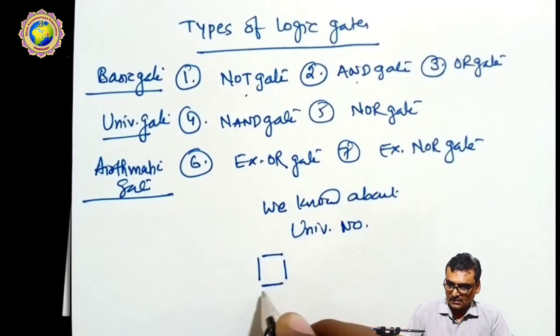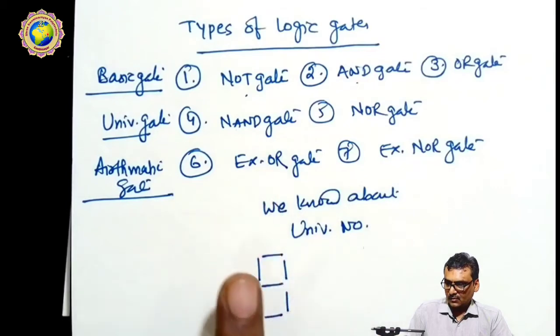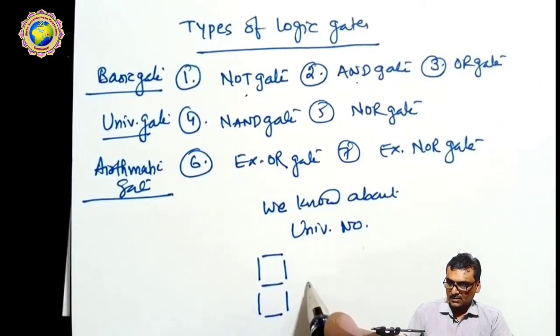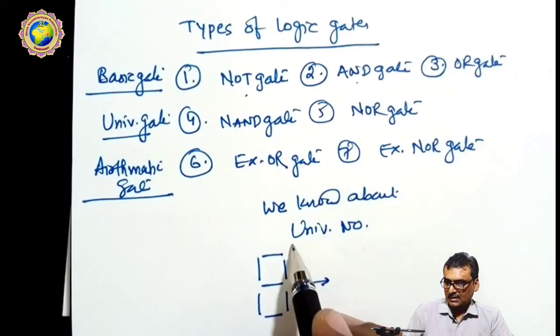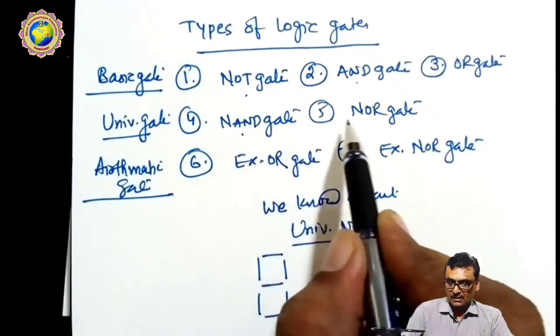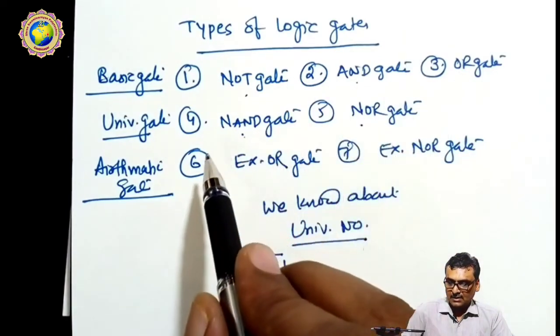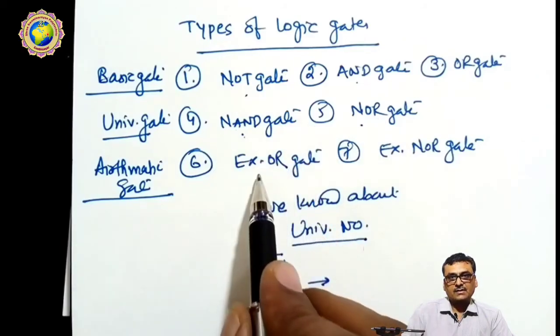For example the number 8: this 8 can create any number, whether removing 0 or 1, 2, 3. So this universal digit can create any number. That's why it's called a universal number. Likewise these 2 gates can create any of the other gates. That's why NAND and NOR gates are universal gates.